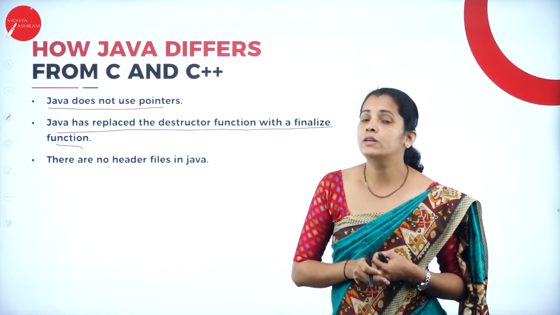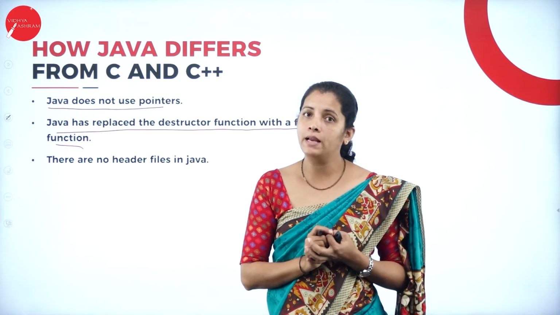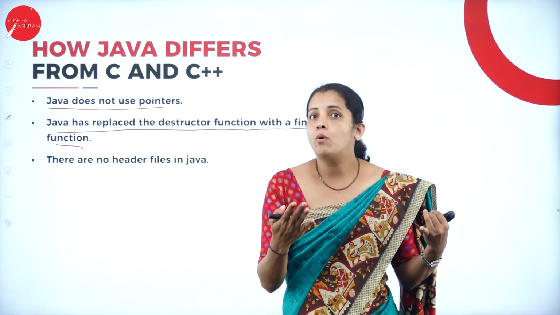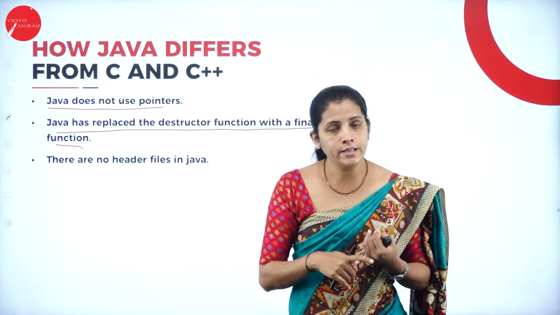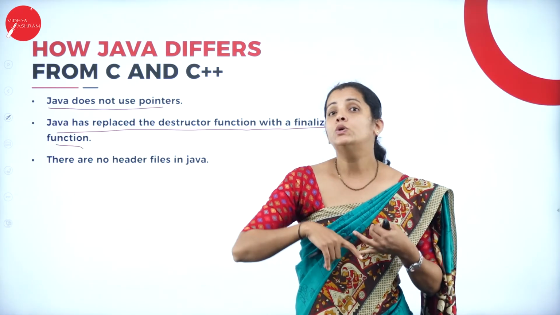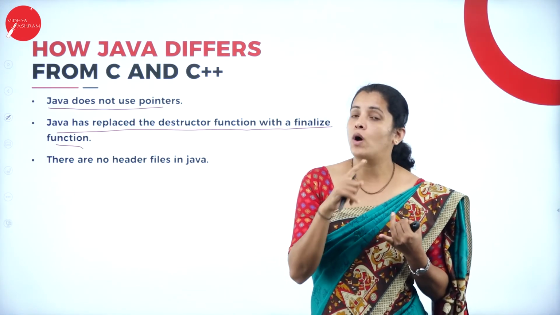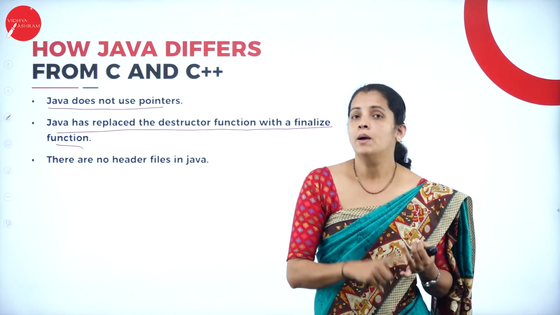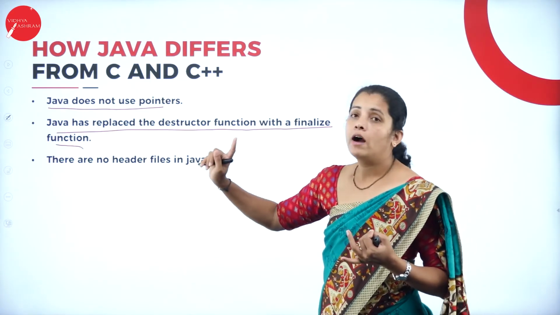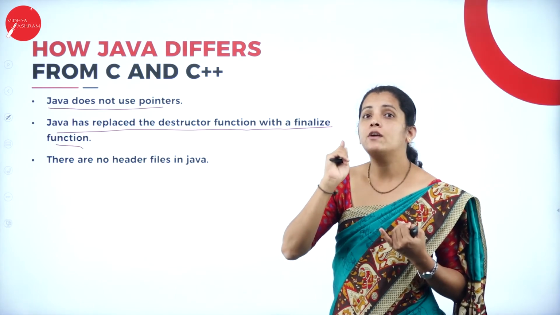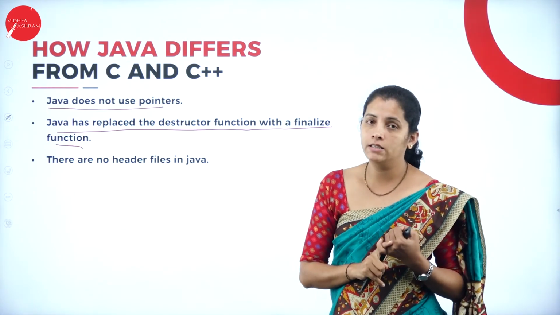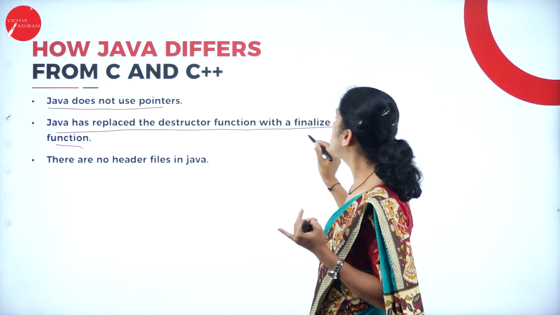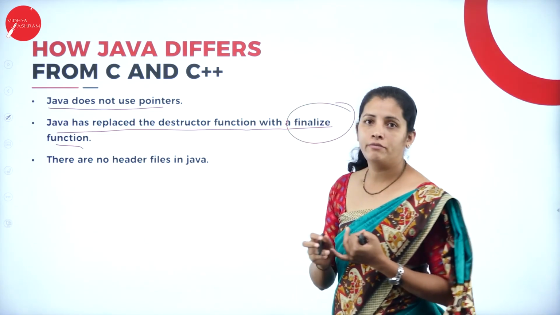In C++, we have the constructor to initialize the object, and to de-initialize the object we require a destructor. But in Java, we do not have the concept called destructor; it is replaced with the function called finalize.